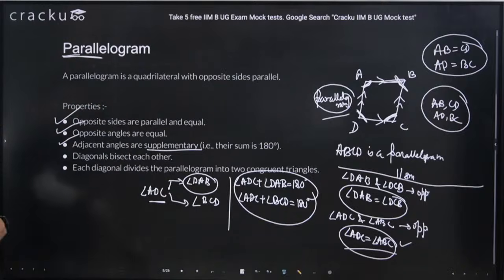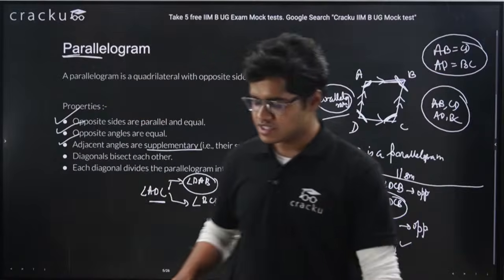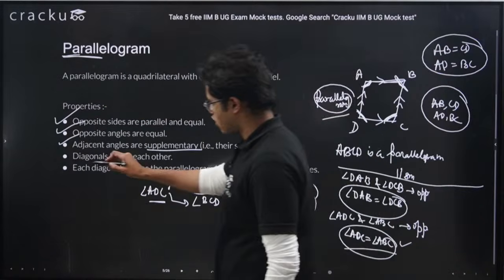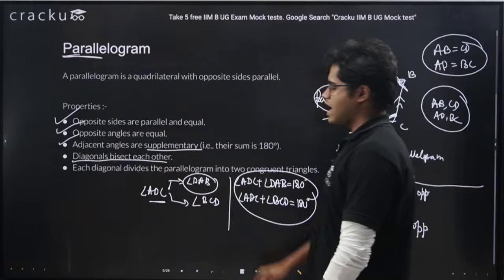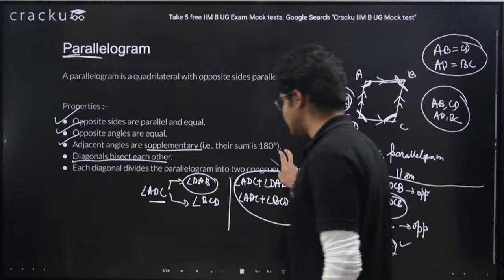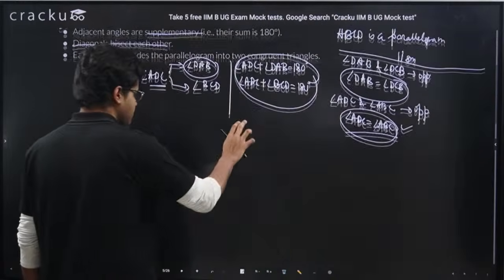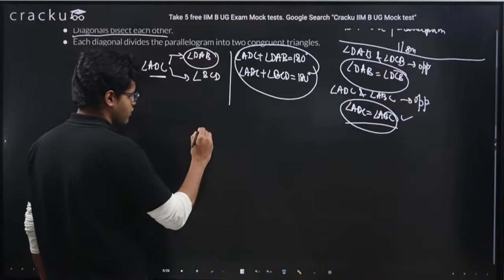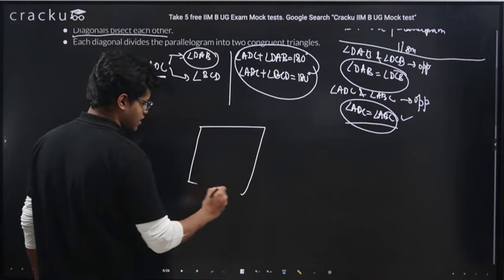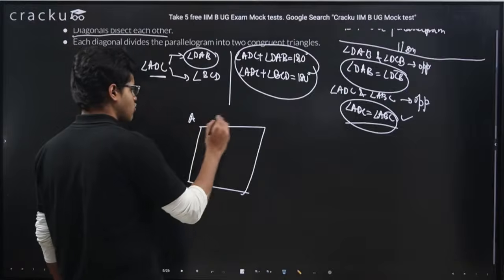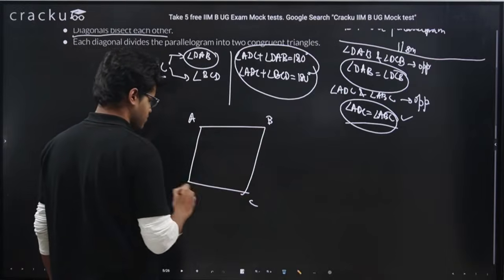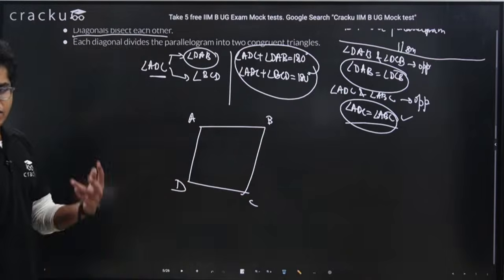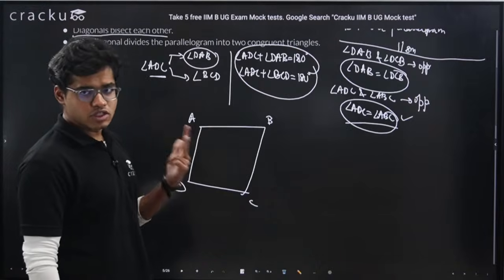Fine. Diagonals bisect each other. Very, very important point. This is one of the most crucial properties of parallelogram, that diagonals bisect each other. What does this mean? Now we have read what a diagonal is. So this is parallelogram ABCD. A diagonal is the line which joins the opposite two vertices.